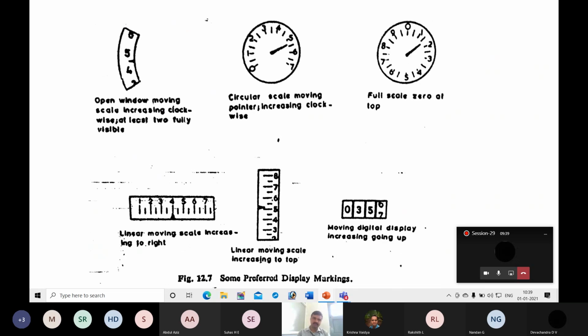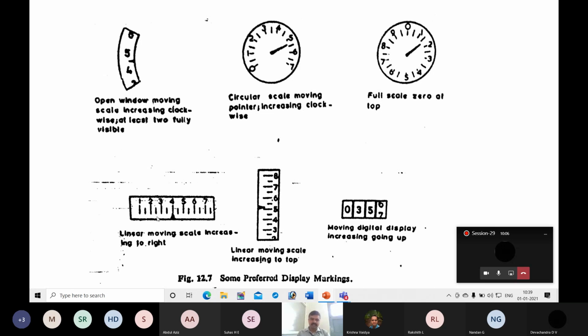So these are some of the preferred display markings. Here the number is increasing in clockwise direction, 3, 4, 5, 6. Here also it is increasing in clockwise direction. Here 0 will be at the top. If you see most wall clocks, 0 will be at the top. We are used to that also.